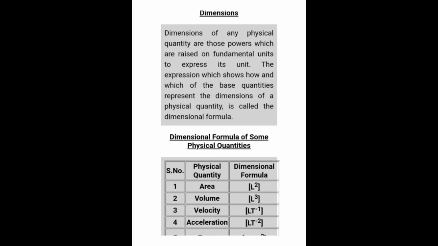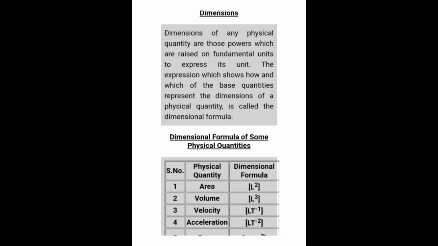Next we have dimensions. When we want to write the dimension of any physical quantity, first we need to know its unit. Once you know the unit of that fundamental quantity, calculating the dimension of a particular physical quantity becomes very easy. Like area: the SI unit of area is meter square.